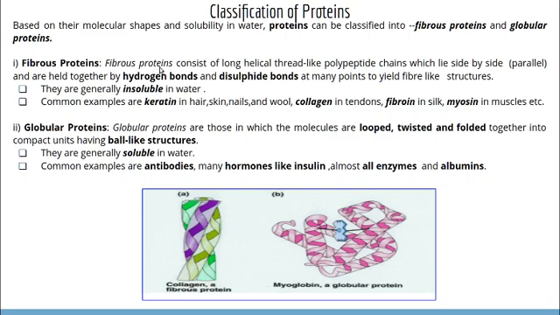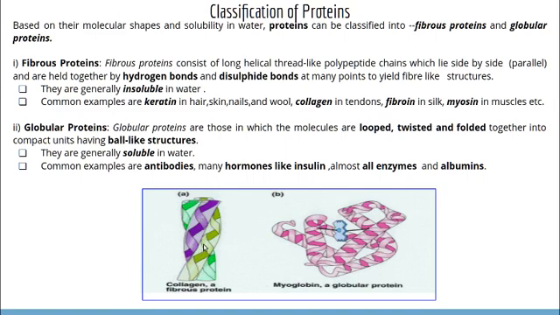Fibrous proteins consist of long helical thread-like polypeptide chains which lie side by side, that means parallel, and are held together by hydrogen bonds and disulfide bonds at many points to yield fiber-like structures. Here you can see the structure of a fibrous protein. It is collagen. Example for fibrous protein is collagen. It is present in tendons.